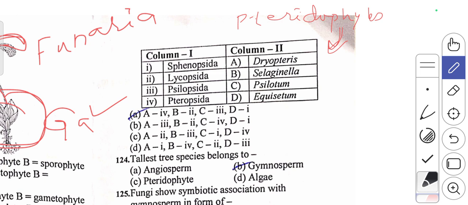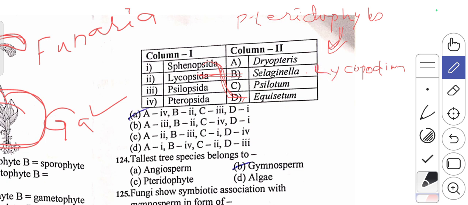The first one, they have given Psilopsida. For the Psilopsida, we have an example, that is Equisetum. Equisetum is the correct example for this class. Then the second one, Lycopsida. For this Lycopsida we have Lycopodium and Selaginella. So these are the two different examples for this Lycopsida.